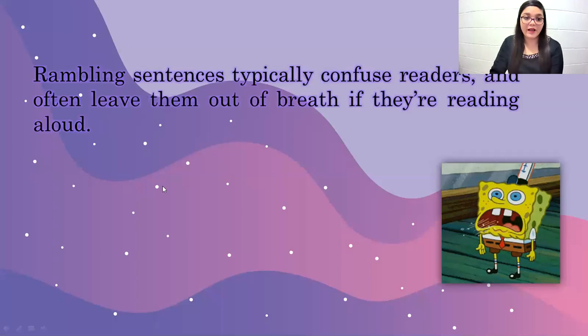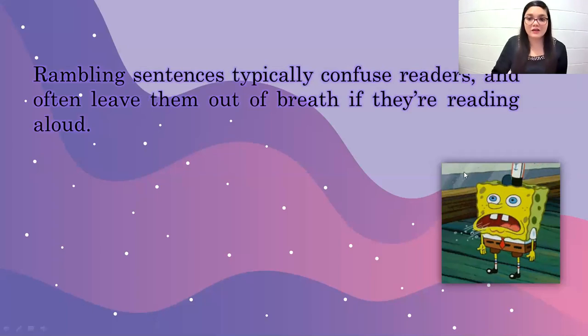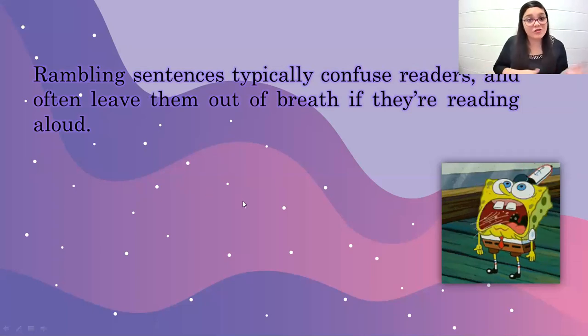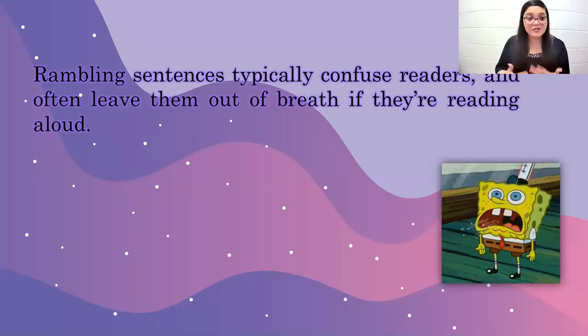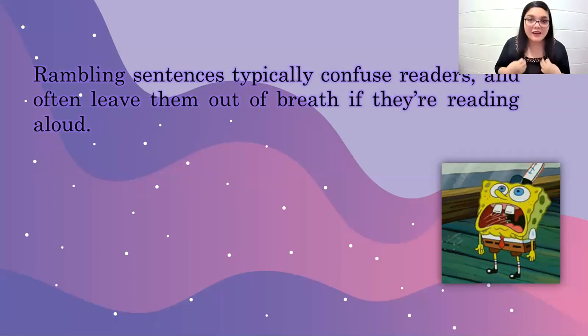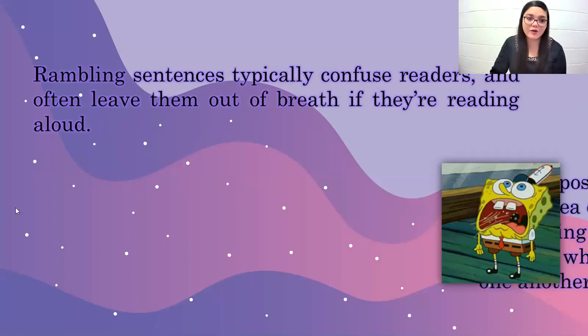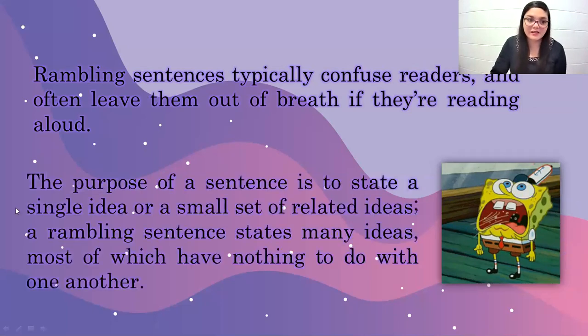Rambling sentences typically confuse readers and often leave them out of breath. Why? Because they are reading the sentence, but they find too many independent clauses, one after the other, and that causes someone to be out of breath. So what do we need to do in order to avoid the problem? This is what we're going to study in the lesson.